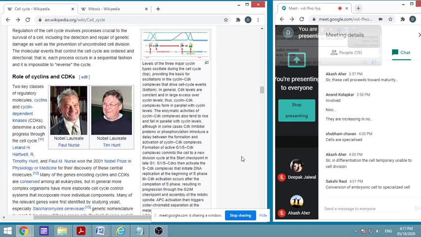As I told you, these are cyclins and cyclin dependent kinases. The cyclins are proteins, and on them act kinases. We know kinases are actually activators. These are enzymes which activate by one way or another. We have seen protein kinases and many such kinases. By some mechanism they cause activation, and the enzymatic activities of these cyclins determine the cell's progress through the cell cycle.